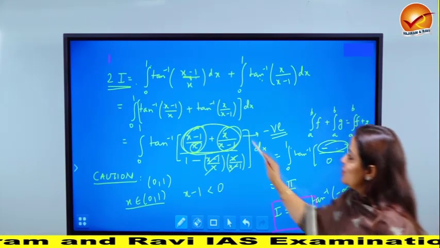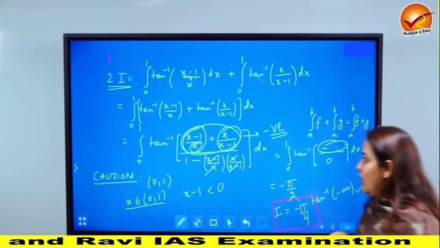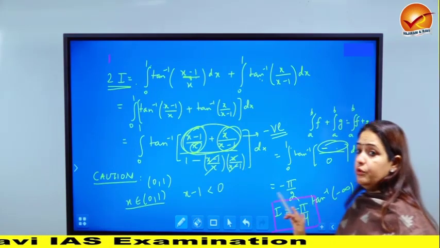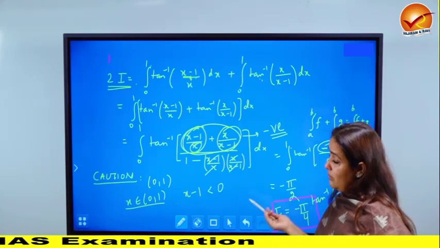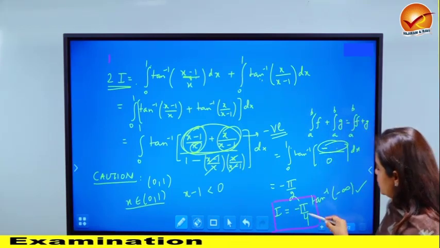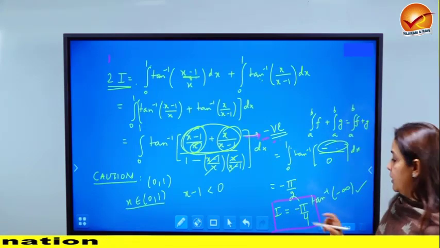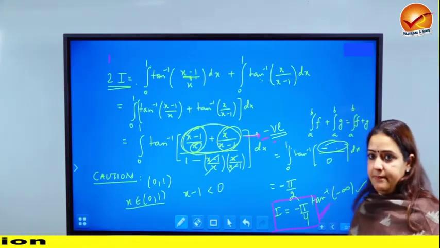So if you don't pay attention to the sign of the numerator, your answer can come out to be pi by 4, which, of course, it's a numerical question, so you're not going to be given any marks for it, okay? Hardly 1 or 2 marks. But if you want full marks, you have to look at the sign. So this was very, very crucial in order to figure out what the exact answer of this question is going to be, okay?